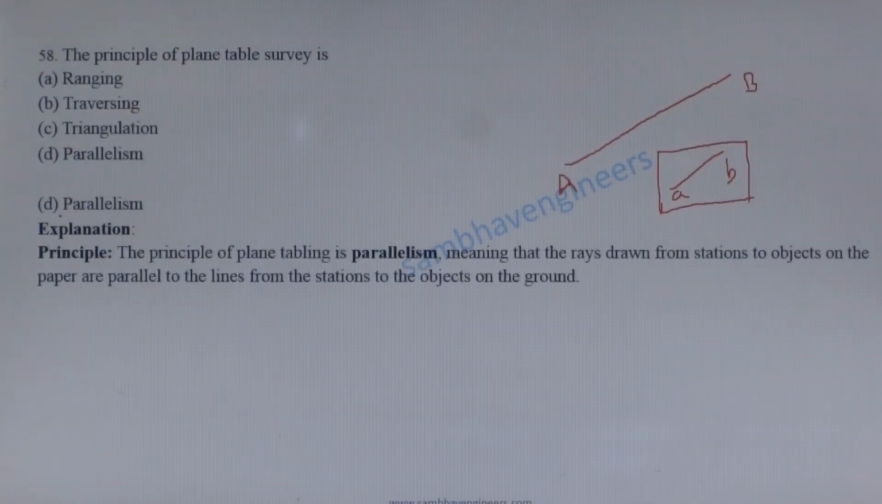The principle of plain table survey. The principle of plain table survey is parallelism, which means line drawn on the ground from station A to object B, line AB is parallel to the corresponding line on the plain table, small ab. So principle of plain table is parallelism.